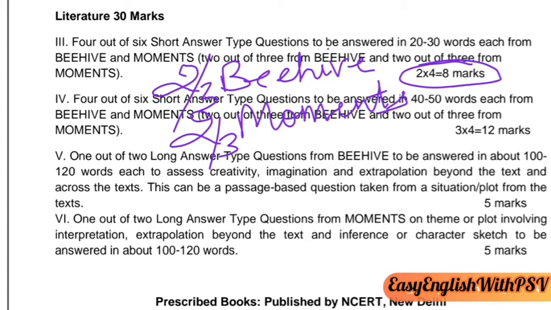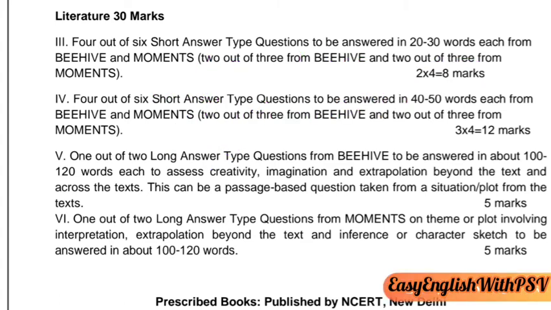Understood? Next question. 4 out of 6 short answer type questions to be answered in 40 to 50 words. These questions were 20 to 30 words, but now 40 to 50 words.